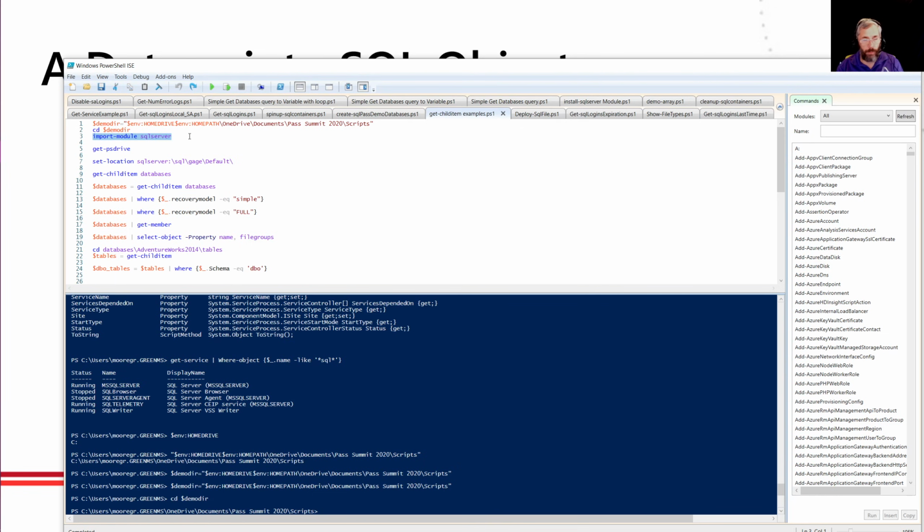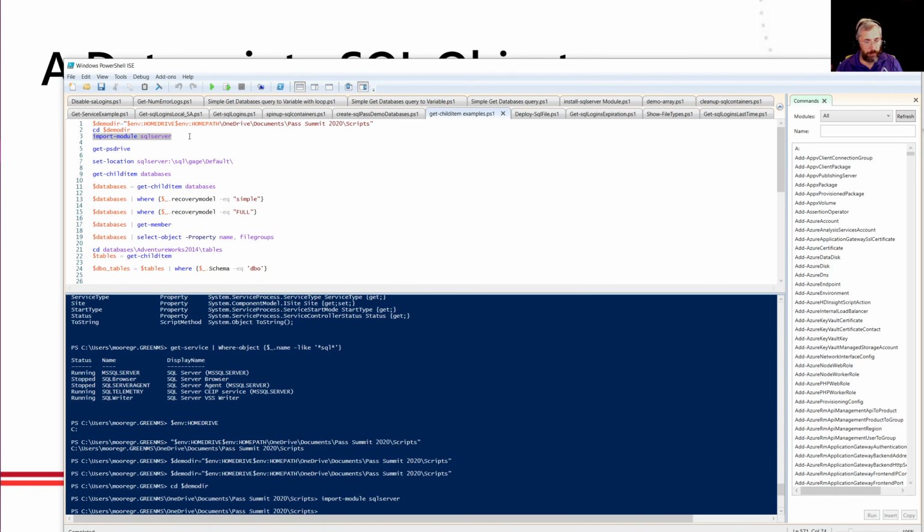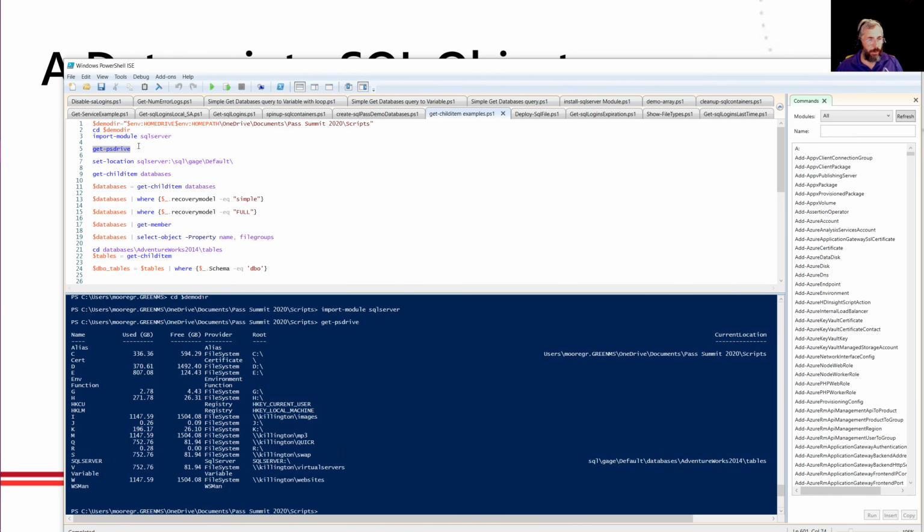Don't worry about what this command does for a second, but I'm going to import a module. It's imported, it's done. And now Get-PSDrive. Well, we know, again, verb, noun, so we're getting something. We're getting PowerShell drives. Let's take a look at what that gets. Looks a lot like a normal directory listing, but it's a little different. It's got name, used, free, alias. Okay, C drive, root, and here's where I am currently, and certificate, and the D drive. But environment, function, that's a little different. And this looks like registry stuff. In fact, it says registry, and look, the provider is the registry.